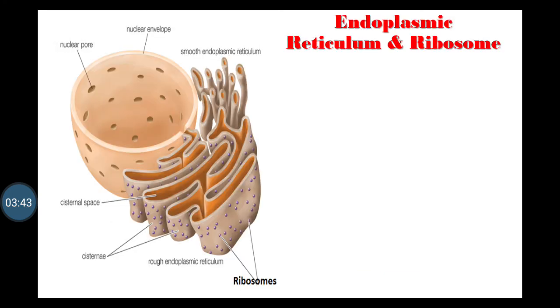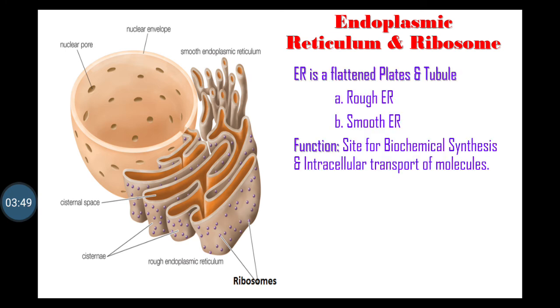Next organelle is endoplasmic reticulum with ribosomes. Endoplasmic reticulum is flattened plates and tubules surrounding the nucleus. It is a site for biochemical synthesis and intracellular transport of molecules. The endoplasmic reticulum is attached to the nuclear membrane or plasma membrane.